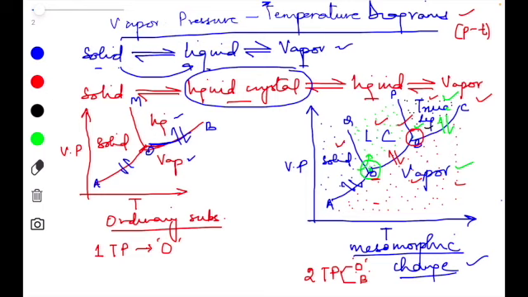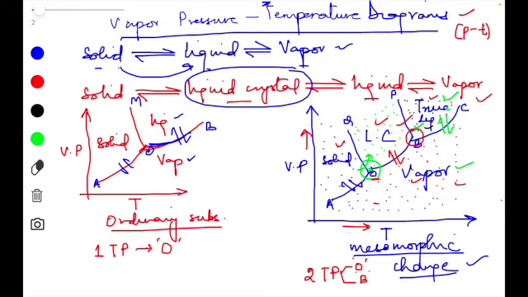Okay, now let's talk about another curve, OQ. What does OQ represent? Now OQ, if you see, shows the effect of pressure on the transition temperature. So it shows us the effect of pressure. How does the pressure change with the change in the temperature? The slope can give you the value of that effect. And the same is the story with the curve BP. BP shows the effect of pressure on the melting point of the substance.